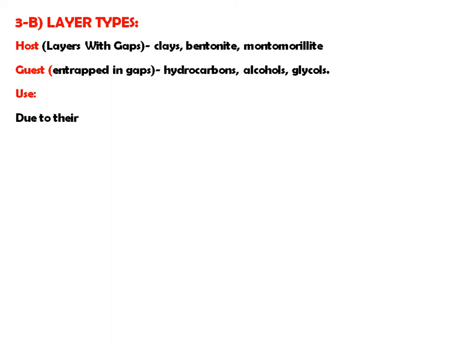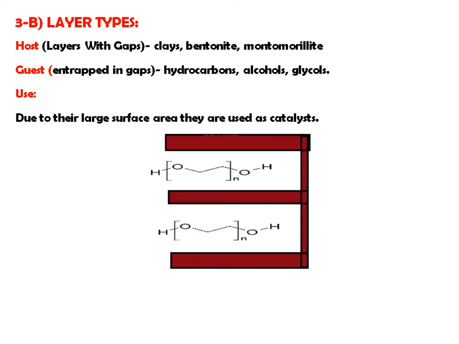Then the use of this layer type of complexes: because of the large surface area, it is used as a catalyst in reactions. Okay, these are the layers of your host molecules or host substance, and alcohol and glycol are entrapped in the different layers of your hosts.